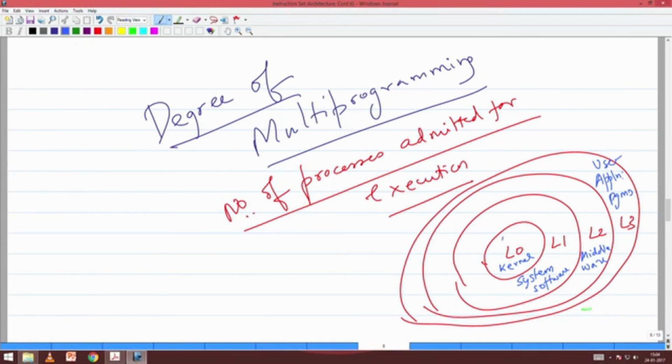The kernel has the highest privilege, the application program has the lowest privilege. Highest privilege means what? It can't go and shoot somebody, right? Privilege means that it can access what? What do you mean by privilege?